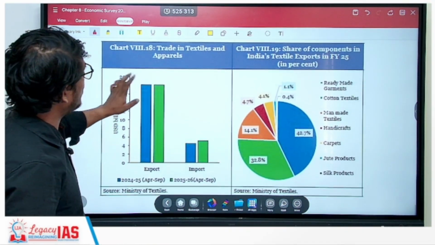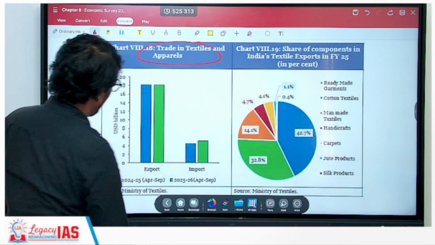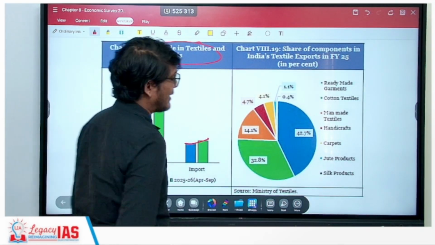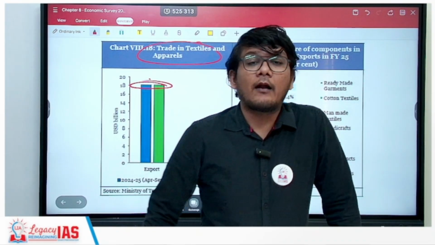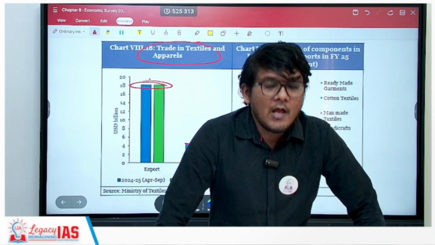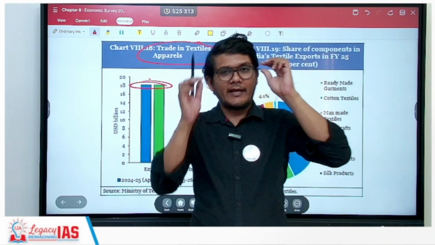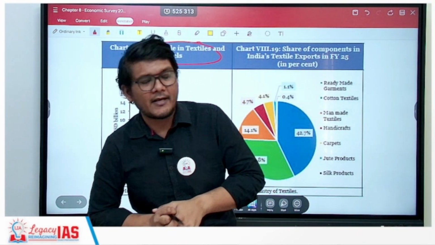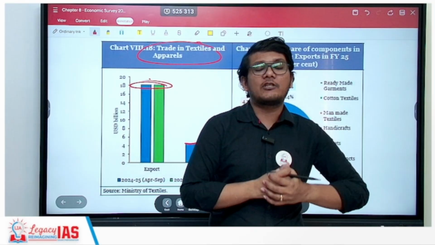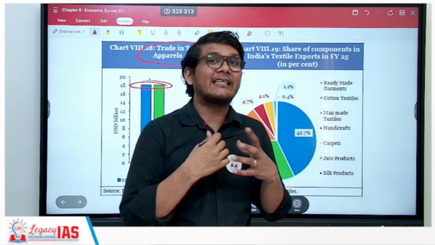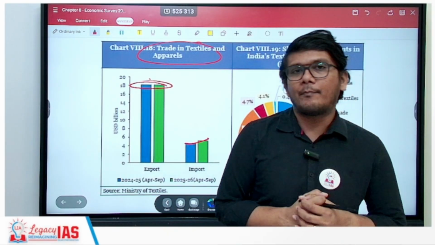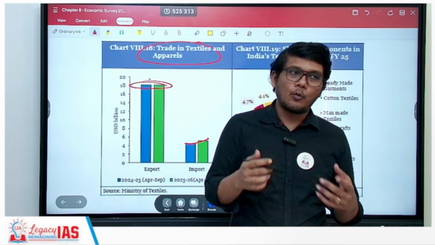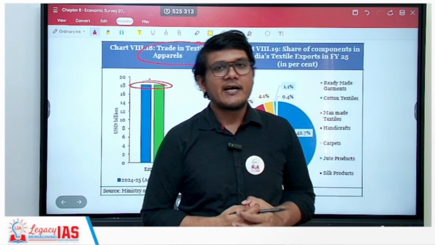And then the last one talks about textiles and apparels. If you look at it, exports have been almost the same. Imports have slightly increased. In the textile sector, Vietnam and Bangladesh give us tough competition, especially because there are sweatshops over there wherein in small areas hundreds of people work for a very low salary in inhumane conditions, providing extremely cheap labor, making textiles even cheaper to produce in Vietnam and Bangladesh. We are competing with them, along with ensuring that the workers also get a fair share of remuneration.